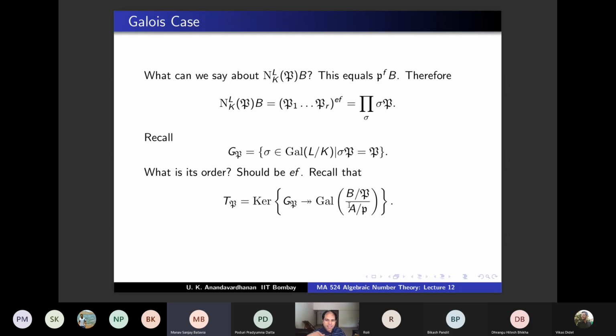Ramification index. No, that is E. That is E. What are you asking for? F. Residue class. Residue degree. Residue field degree. So these are the residue fields. What is the meaning of residue field? If you have a local ring, then A by M is called the residue field, right? So this is the residue degree. So F is the degree of this extension, right? By definition. So what is the order of this Galois group? F. And the order of this is EF. So what is the order of the kernel? This is surjective.